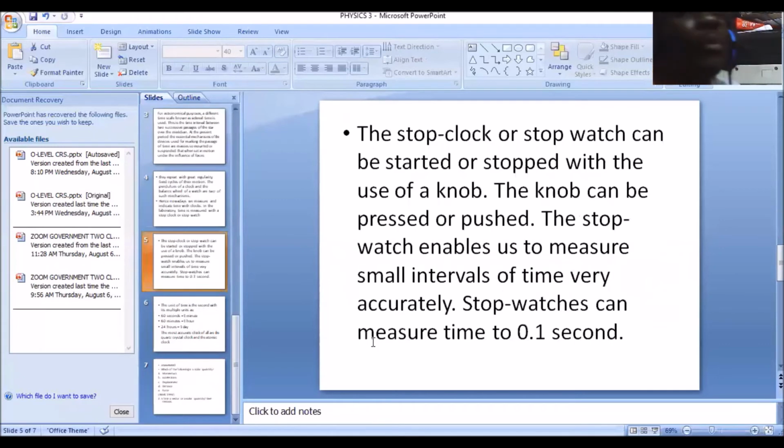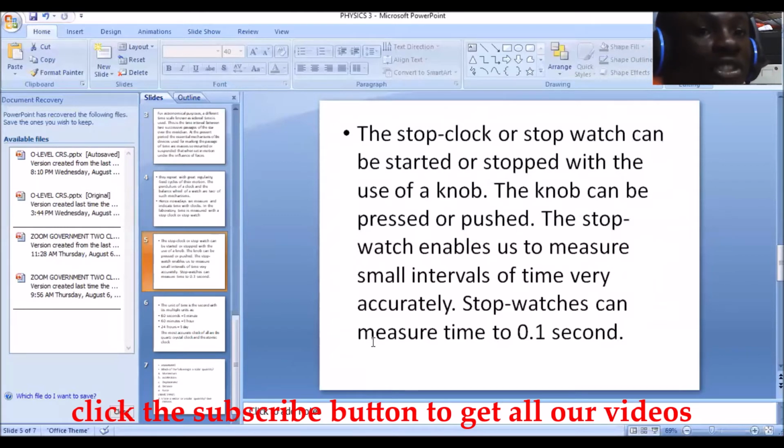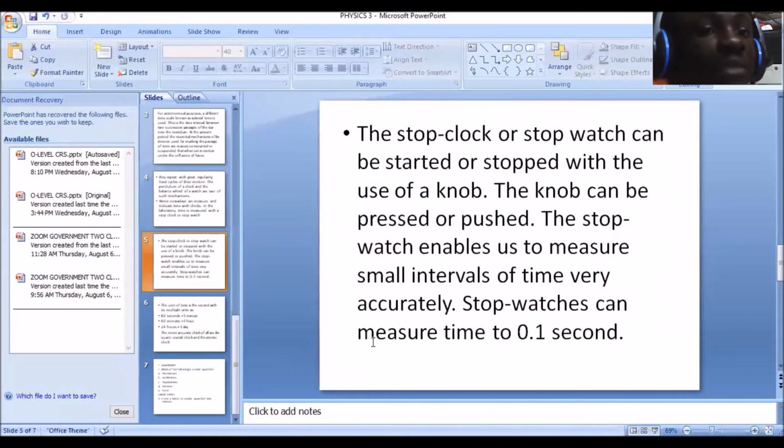The stop clock or stopwatch can be started or stopped with the use of a knob. That knob, I told you, you start it and you end it. That knob is what is pressed or pushed to begin or end. And the stopwatch enables us to measure time intervals, very small time intervals, with great accuracy. Some watches can measure time to 0.1 second. We know that the unit of measuring time is 1 second, but some watches can measure time down to 0.1 second. So hence they are very accurate.